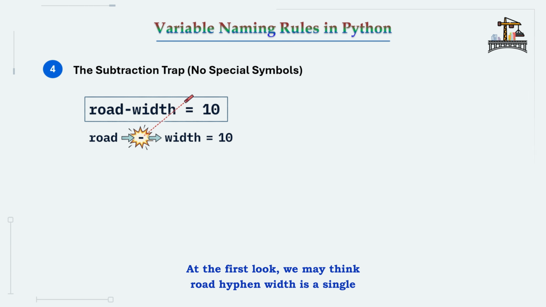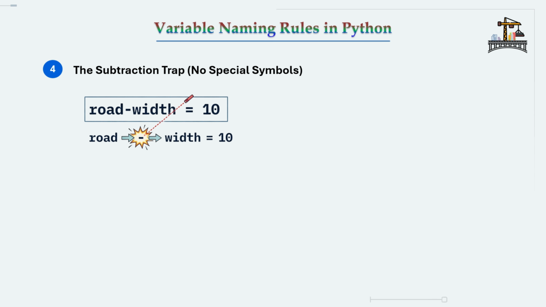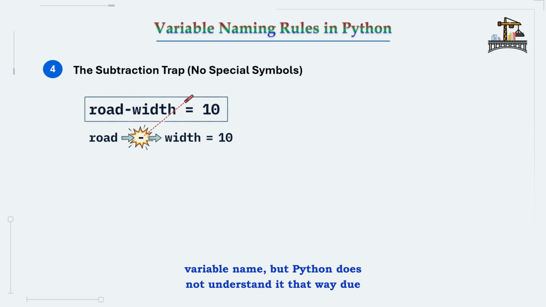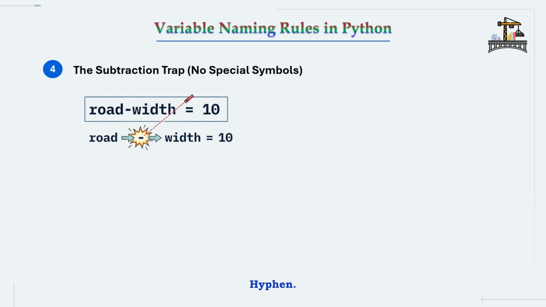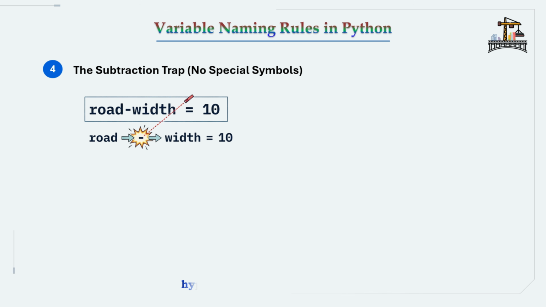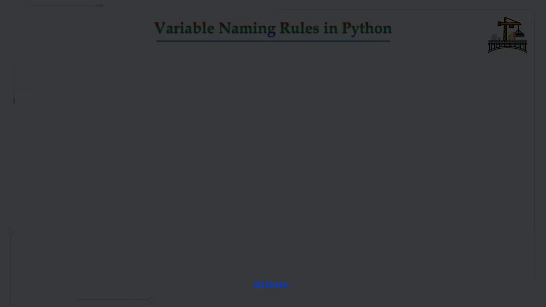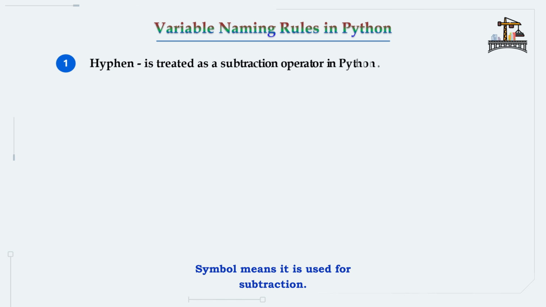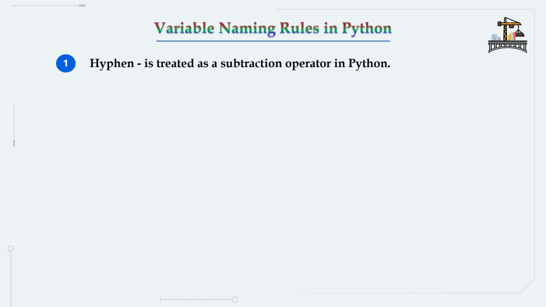At first look, we may think road-width is a single variable name. But Python does not understand it that way due to this hyphen symbol. This hyphen symbol already has a special meaning in Python. In Python, this hyphen symbol is also treated as the minus symbol, which means it is used for subtraction.